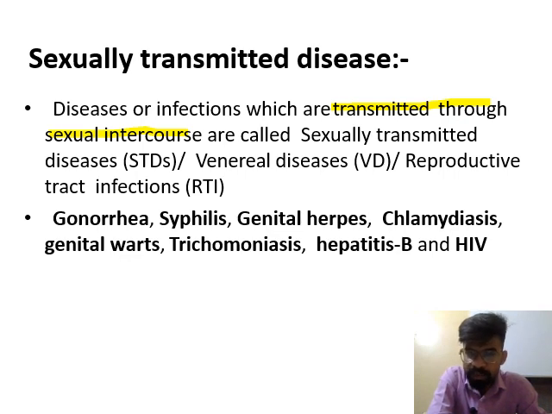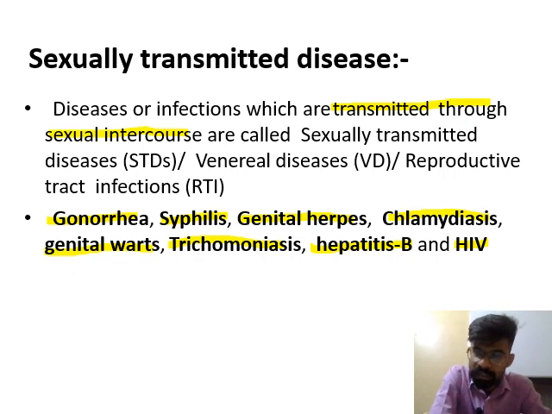Common examples of sexually transmitted diseases are gonorrhea, syphilis, genital herpes, chlamydiasis, genital warts, trichomoniasis, hepatitis B, and HIV. These are some examples of sexually transmitted diseases.